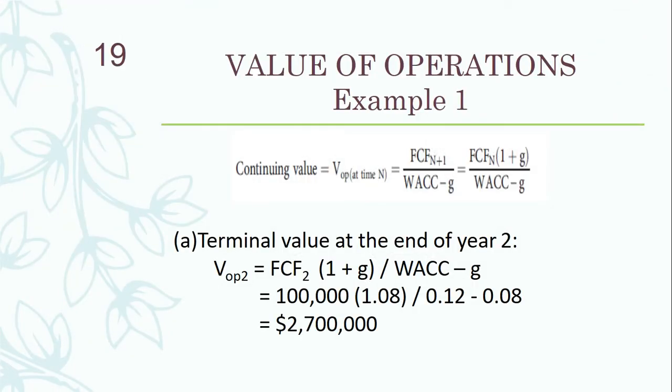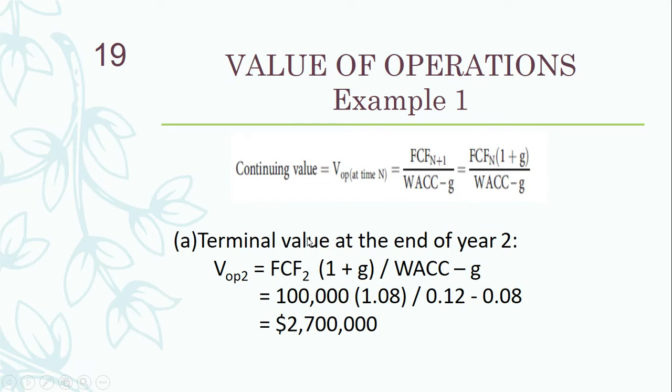Okay, so part A of the question was that we want to find the terminal value. So this is the terminal value or the continuing value. The formula for this is free cash flow at year end, in this case the second year, times 1 plus g, where 1 is constant and g is the rate of growth, divided by WACC, the weighted average cost of capital, minus g, the rate of growth.